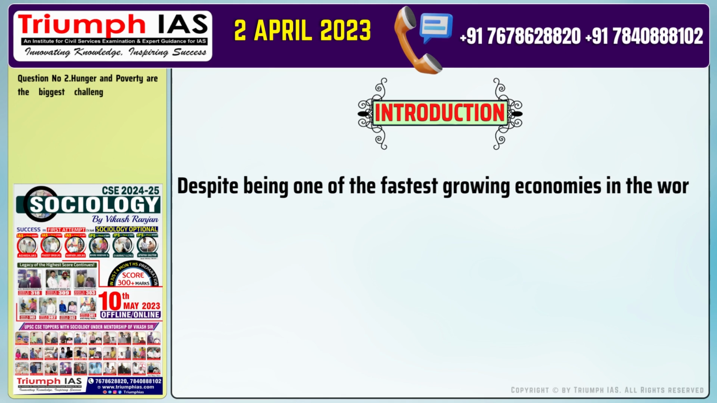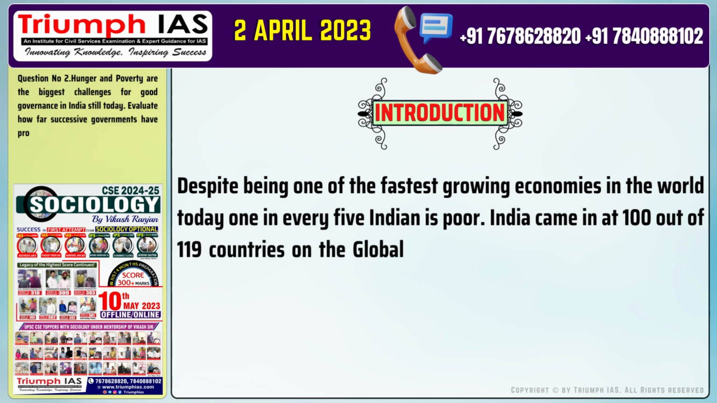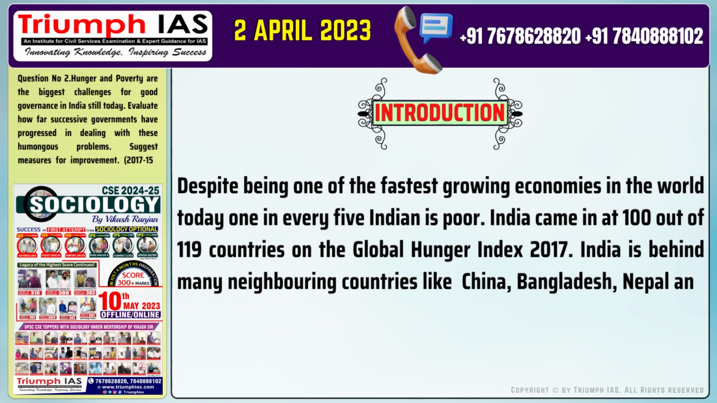Despite being one of the fastest growing economies in the world today, 1 in every 5 Indian is poor. India came in at 100 out of 119 countries on the Global Hunger Index 2017. India is behind many neighboring countries like China, Bangladesh, Nepal, and Sri Lanka.